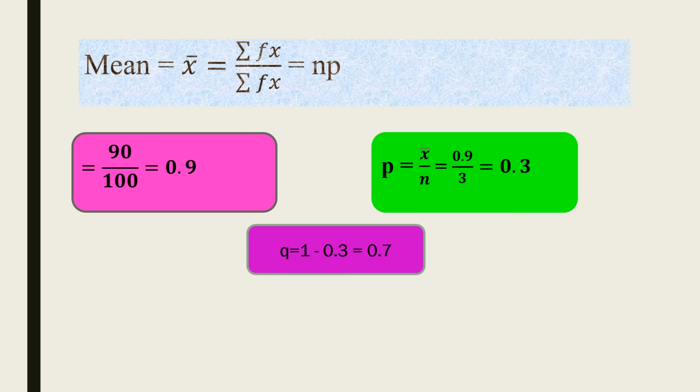Mean is equal to summation fx divided by summation f, which is equal to 90 by 100, equal to 0.9. Next p. P is equal to x bar divided by n. X bar is 0.9. n represents the number of coins, which is 3. So 0.9 divided by 3, we get 0.3 as p. Next q. Q is equal to 1 minus p. 1 minus 0.3 is equal to 0.7.